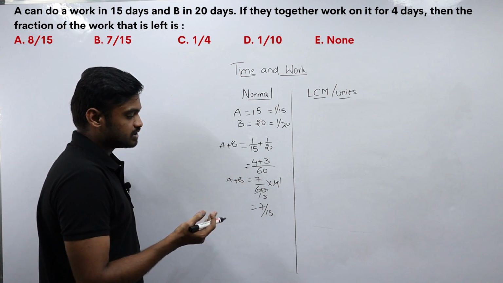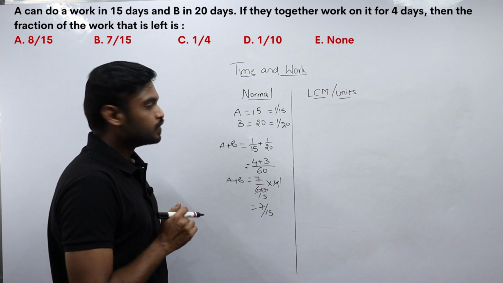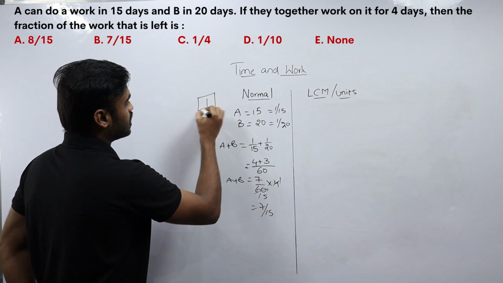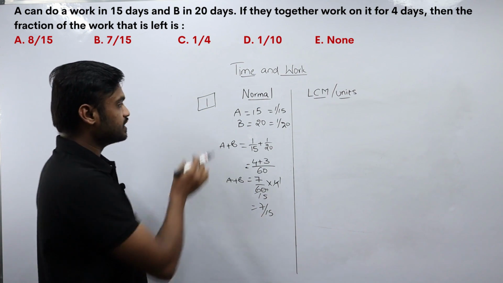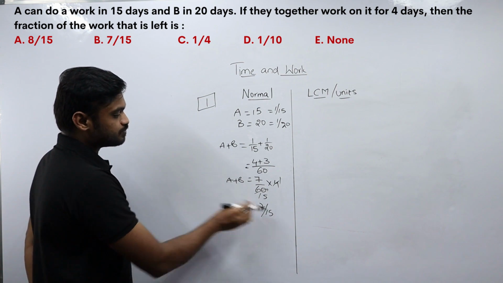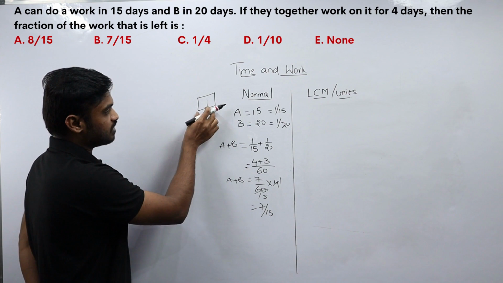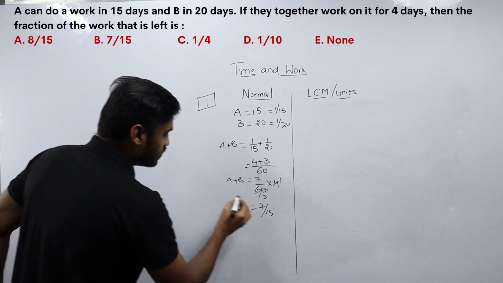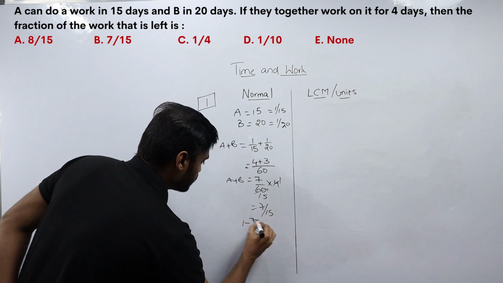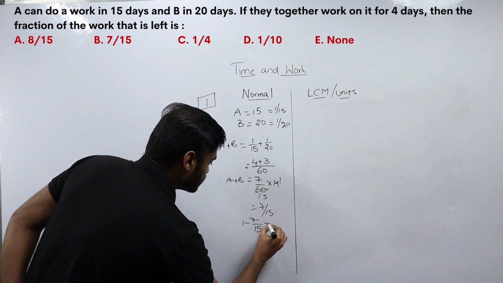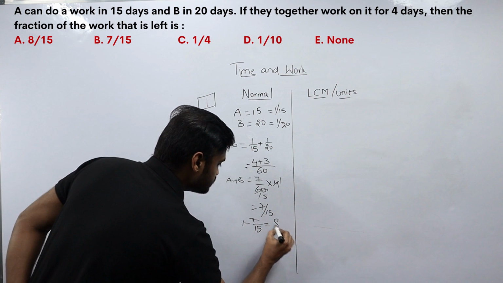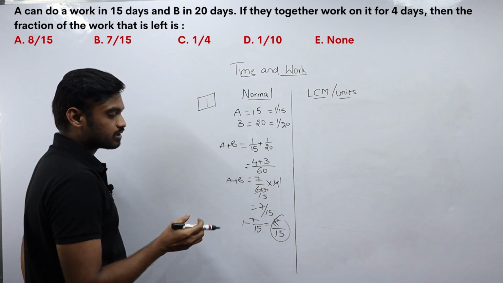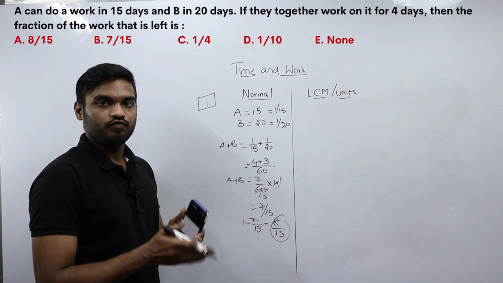Now I need to find the fraction of work that is left over. As I have already told you, in time and work the total work to be done is always constant, and that is 1. If I subtract this 7 by 15 from one part of work, I will know the fraction of work that is left over. 1 minus 7 by 15 is 8 by 15. This is the total amount of work left over after working for 4 days.